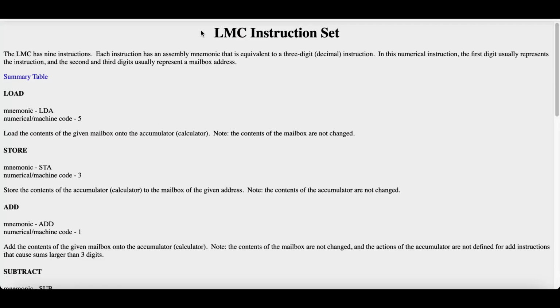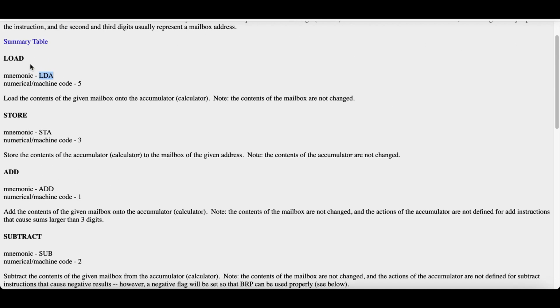So let's go to the instruction set. There are a few instructions for the LM simulator or LMC program. The first one is load. For loading we use LDA and its machine code is 5. What it does is load the content of the given mailbox onto the accumulator. Note the contents of the mailbox are not changed.